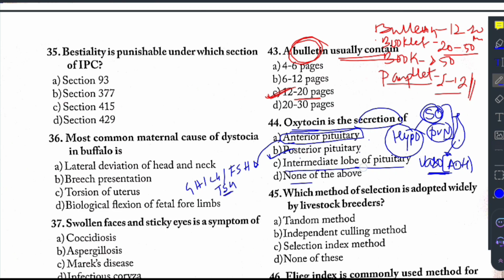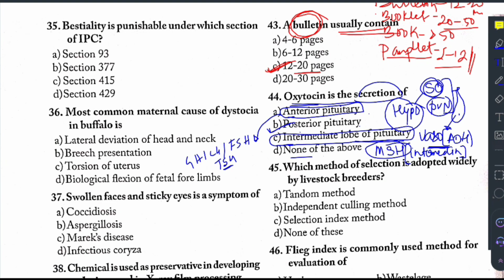And then from intermediate lobe of pituitary, there is a very important hormone which is secreted, and that is called MSH, that is melanocyte stimulating hormone. So this is secreted from intermediate lobe of the pituitary. Therefore, it is called intermediate. So this hormone will stimulate melanocytes. So those stimulated melanocytes will secrete melanin.